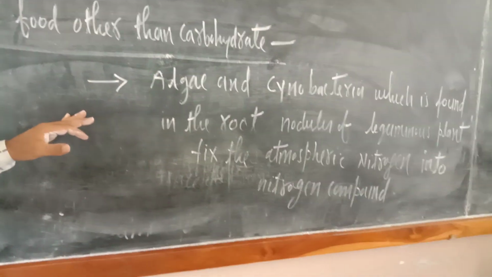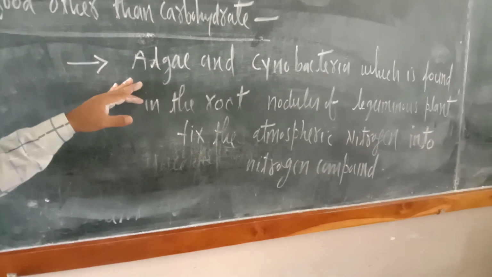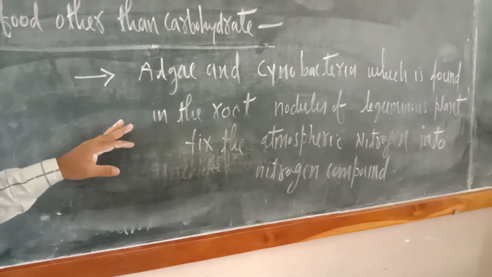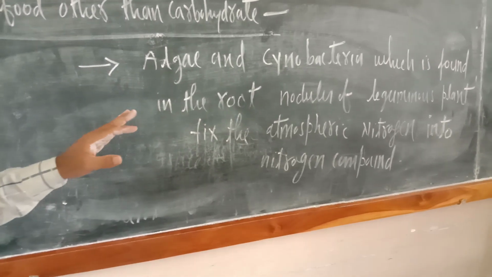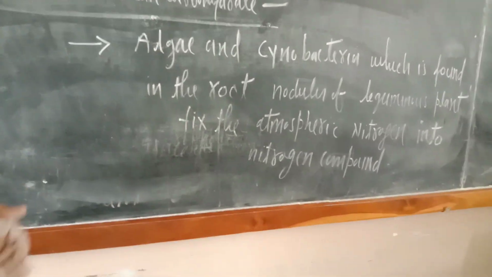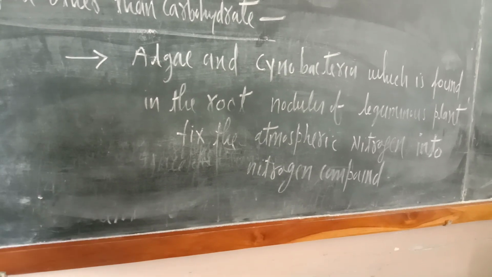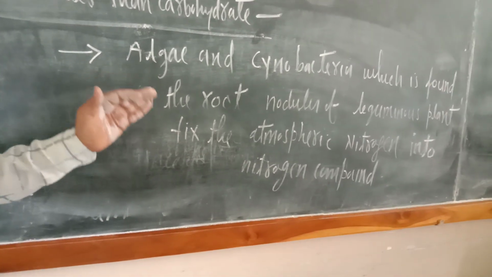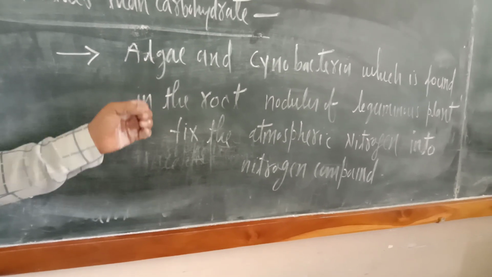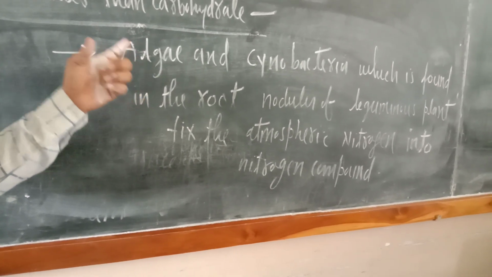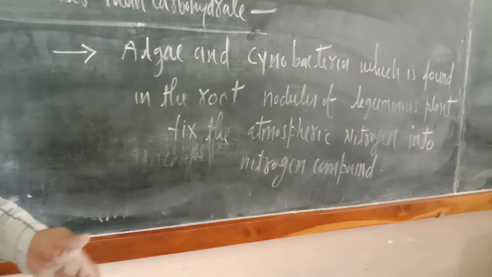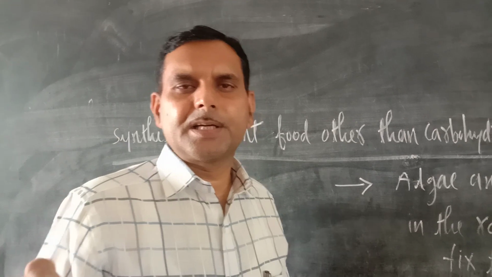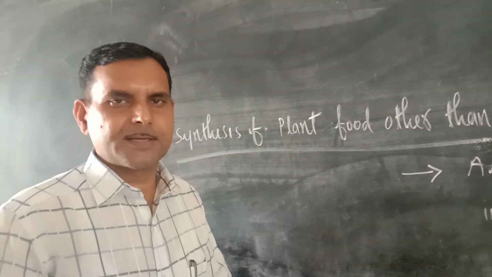Actually, there are bacteria known as cyanobacteria and algae. They are found in the root nodules of plants, especially leguminous plants. There is a small nodule present in the leguminous plants. In these nodules, these bacteria are present. These bacteria and algae absorb the atmospheric nitrogen, which is present at 78%.